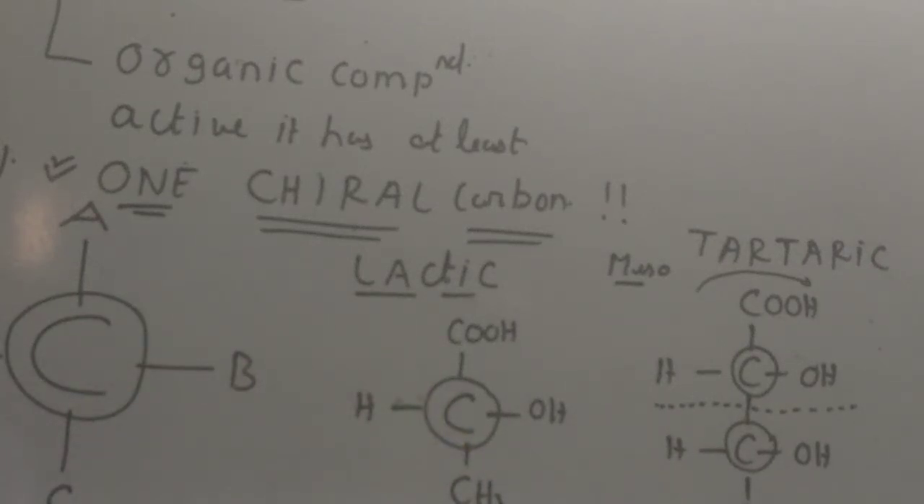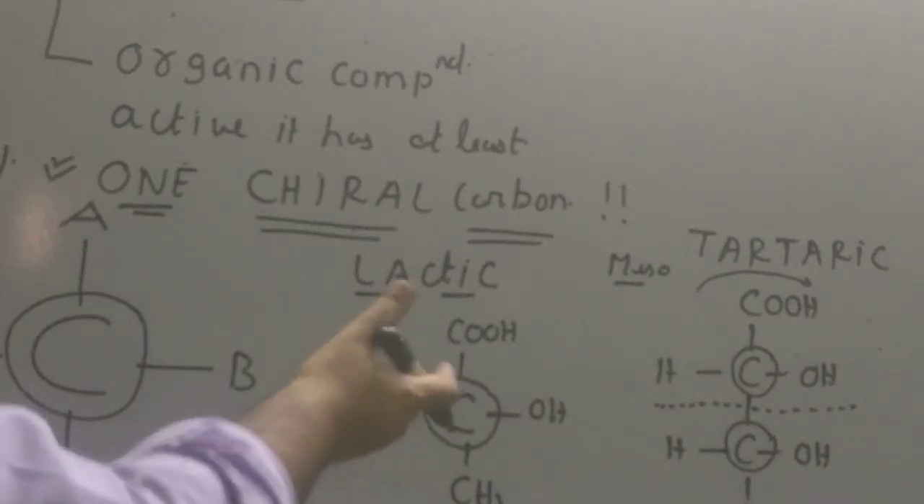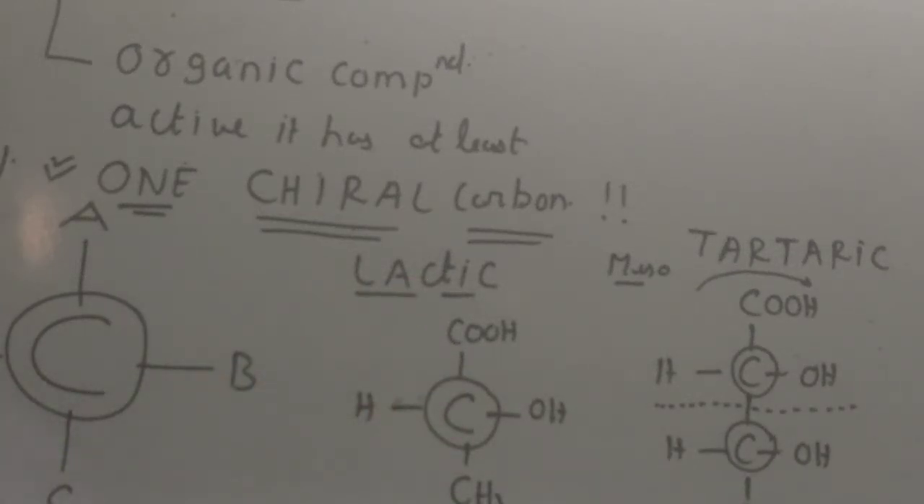Okay, by looking at it, I can't tell you whether this is going to rotate the polarized light towards right or towards left. So what are optically active compounds? The organic compounds which have at least 1 chiral carbon. Chiral carbon means the one attached to 4 different groups, and the compound which has a chiral carbon is called a chiral compound, and it is an optically active compound.